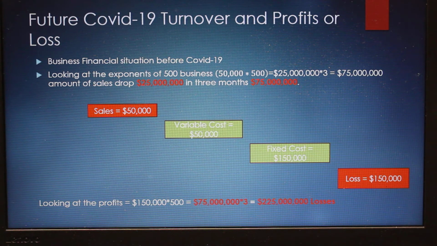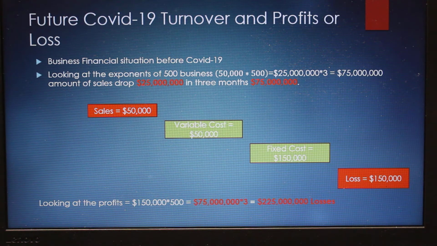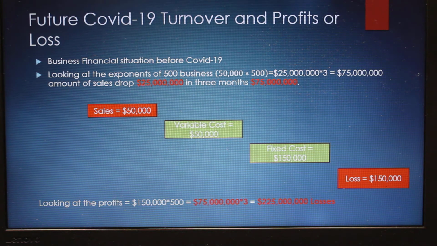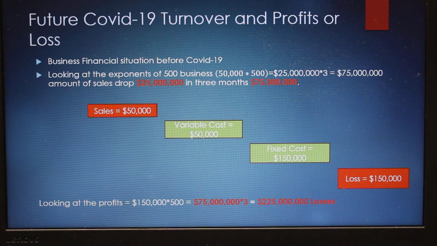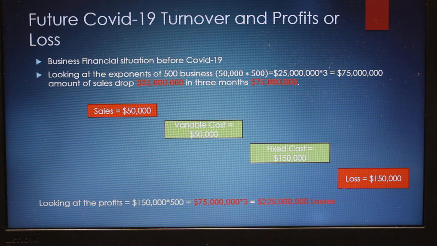Now, when lockdown ends and we have a phased return to work, it would be a scenario where the sales level of 200,000 would not return immediately. So we would have a quarter, so 50,000 in this instance, and then variable costs here of 50,000, and fixed cost of 150,000. Therefore, we'll have a loss immediately of 150,000. So our variable cost is going up, our sales is less, and our fixed cost is also going up. So immediately we'll have losses. So the future looks at losses immediately.